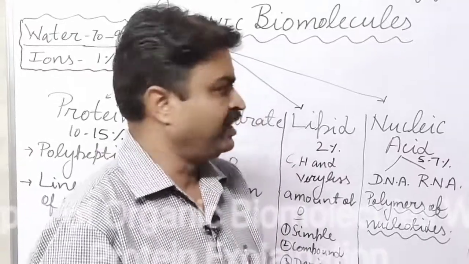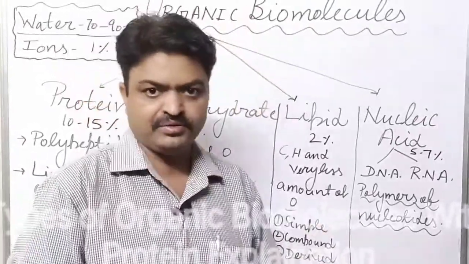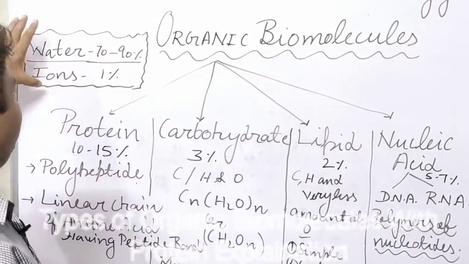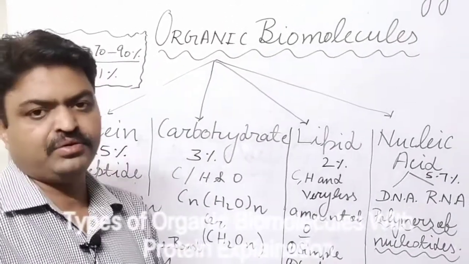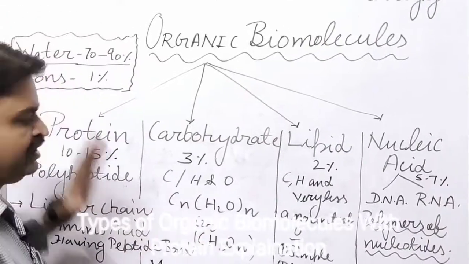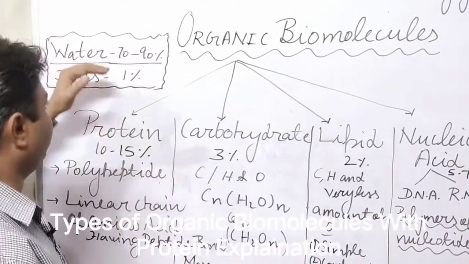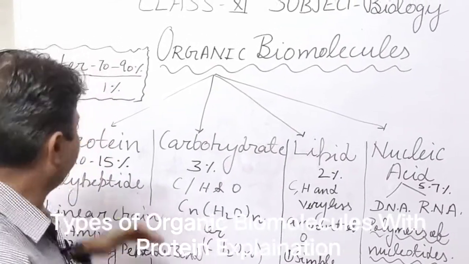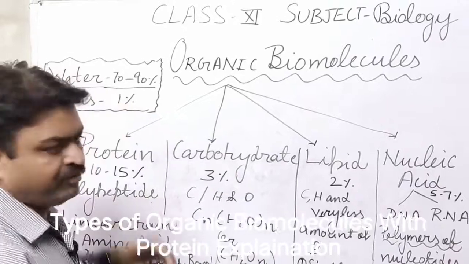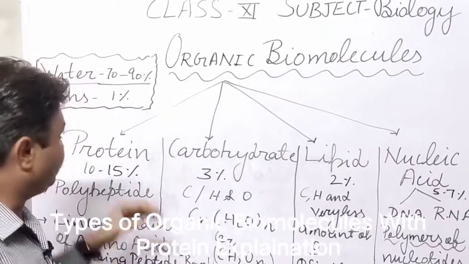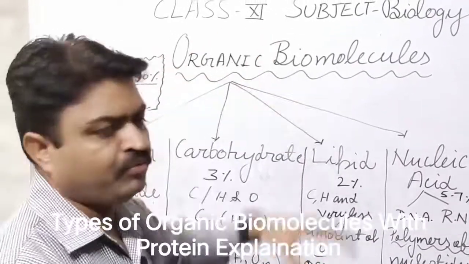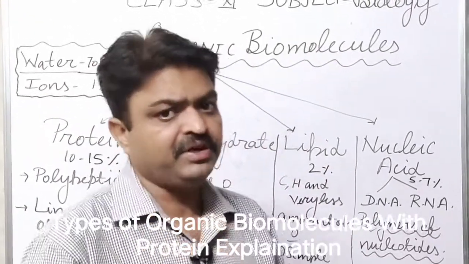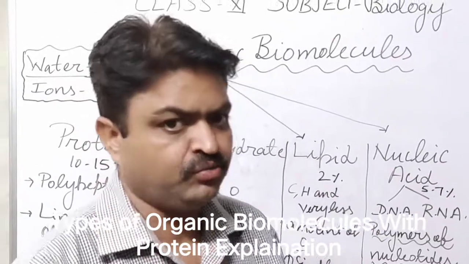Today we will discuss the organic biomolecules. In the previous segment we discussed the inorganic biomolecules like water and ions. Water is found about 70 to 90% in a cell and ions are found around 1%. Now with this, some organic biomolecules are also found inside the cell. So today we will discuss them in detail, student.